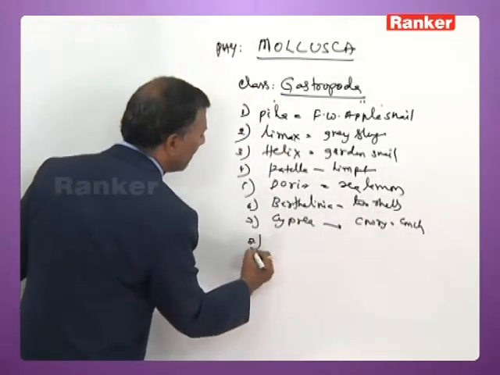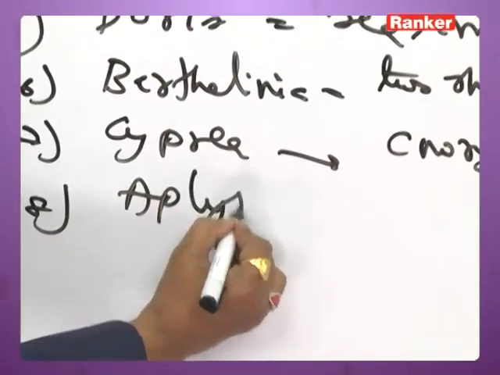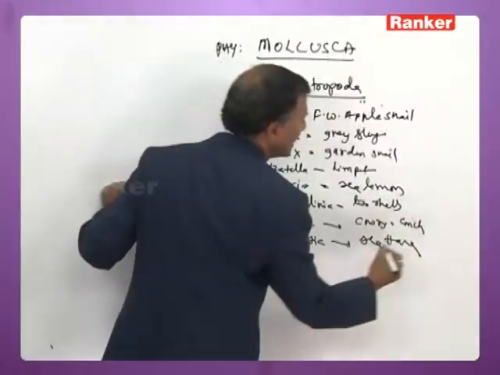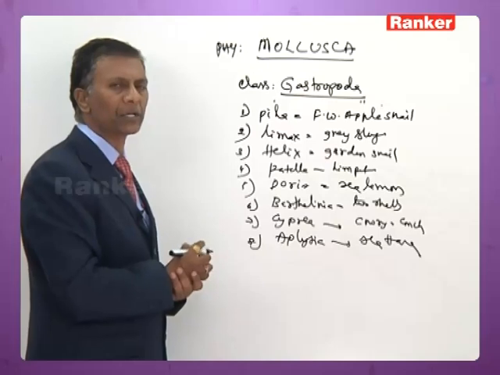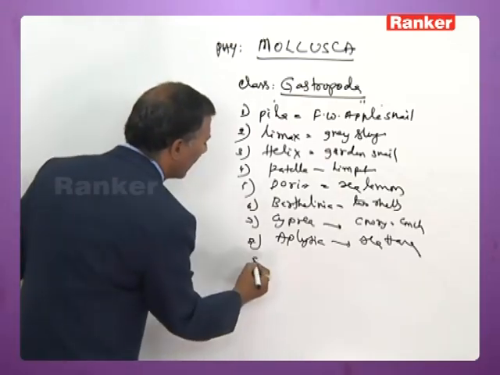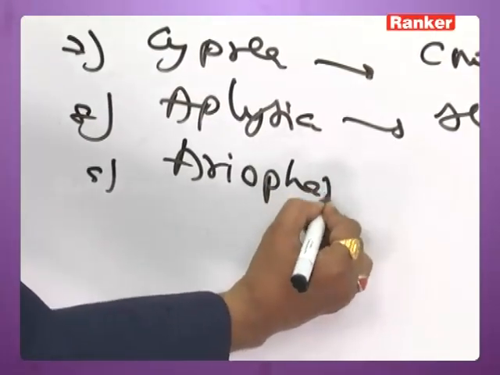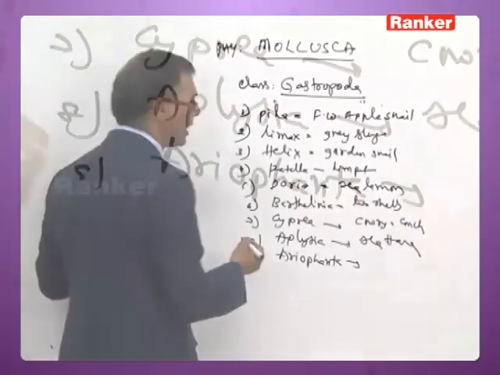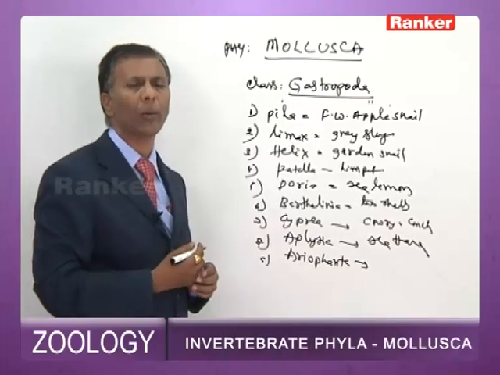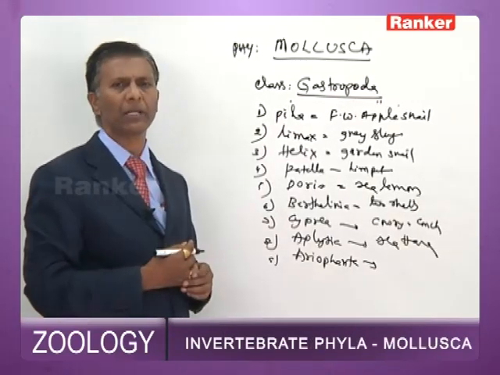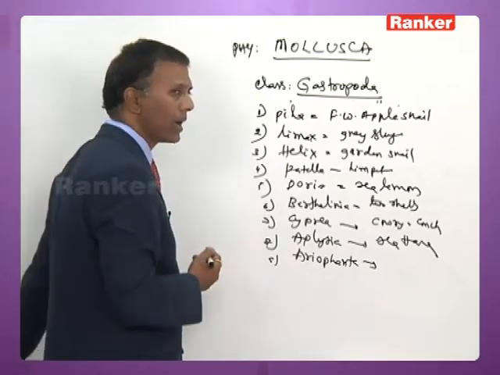The next is Aplysia, commonly called sea hare, a gastropod with an internal shell. Next you have Aerophanta, which has no specific common name, but in Aerophanta the shell is without operculum. So these are some of the important examples of class Gastropoda.